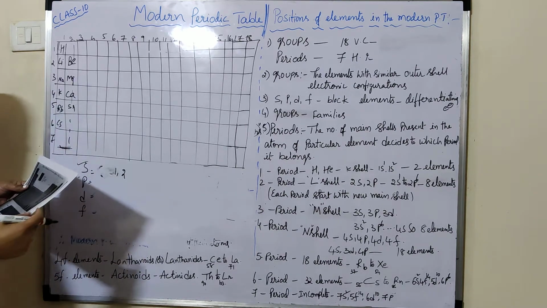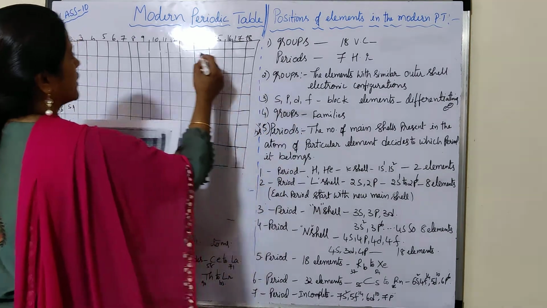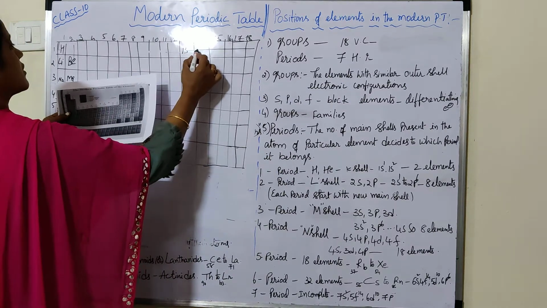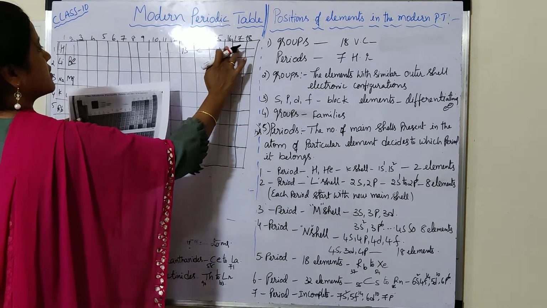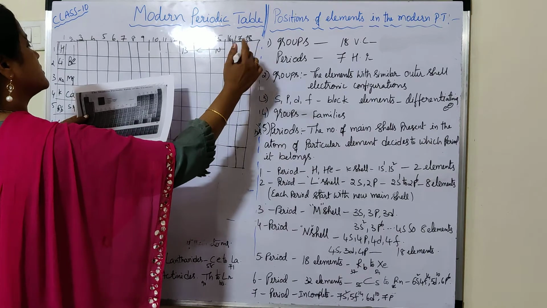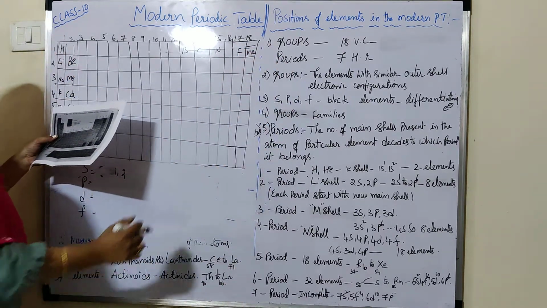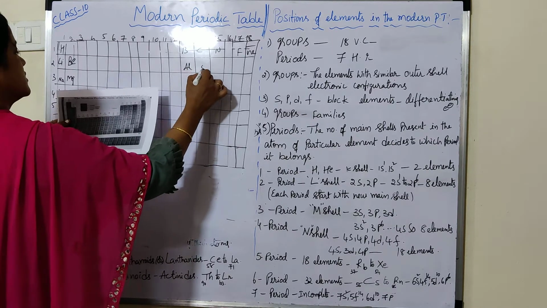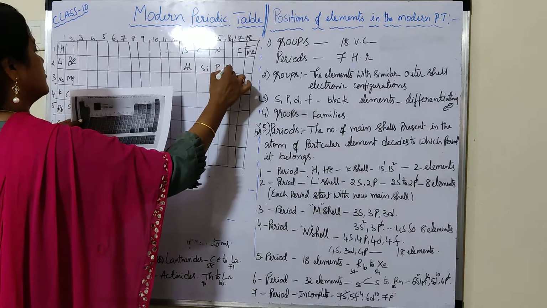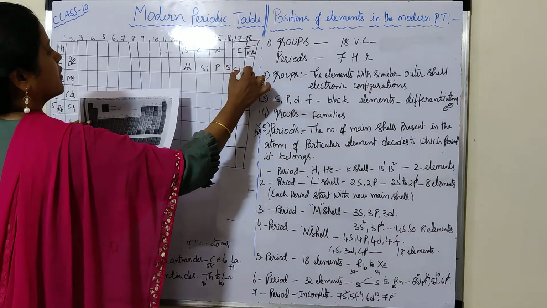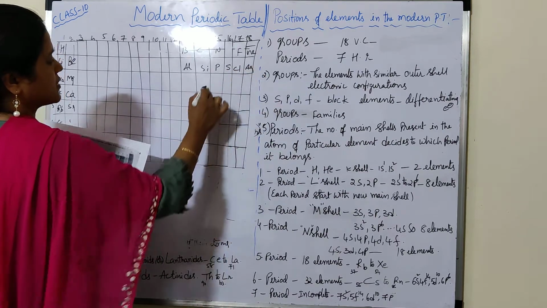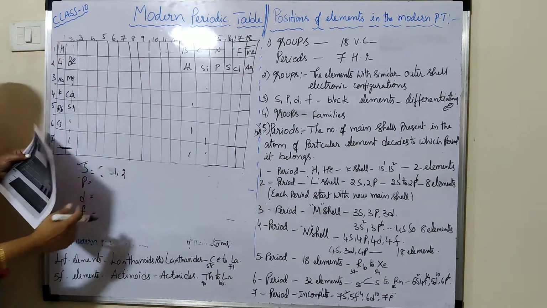And the P block elements means here the 13th group: boron, carbon, nitrogen, phosphorus, and neon. Aluminium, silicon, phosphorus, sulfur, chlorine, argon, and so on. Here also some elements.